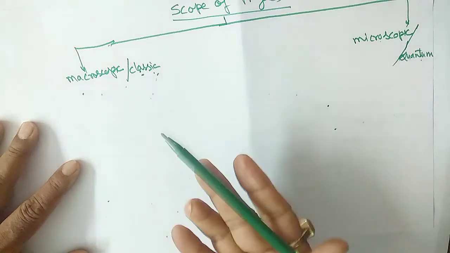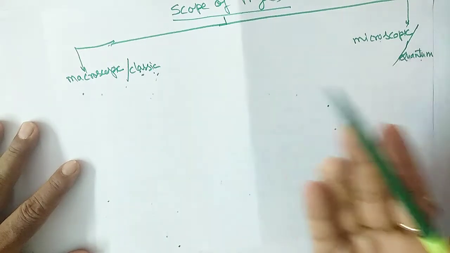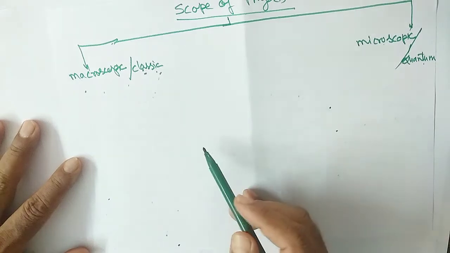Okay, so I'm going to write all the topics which you will study in 11th and 12th, the full syllabus you can say.